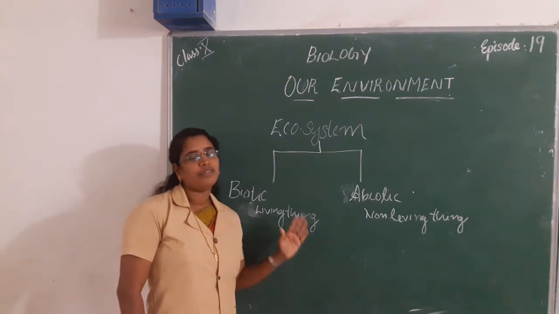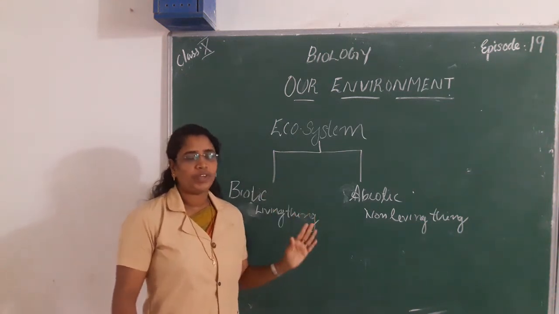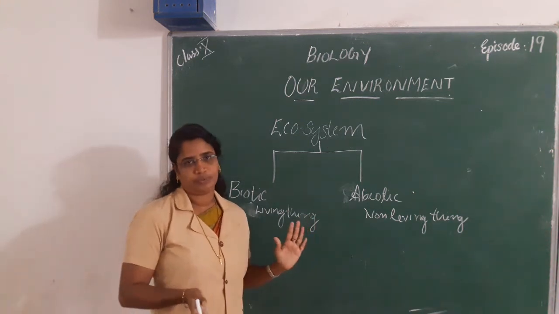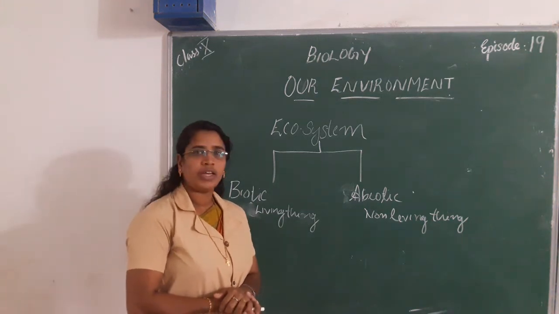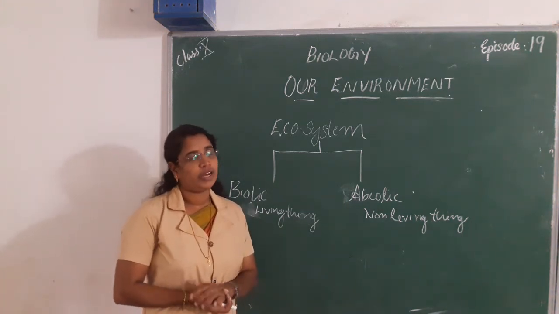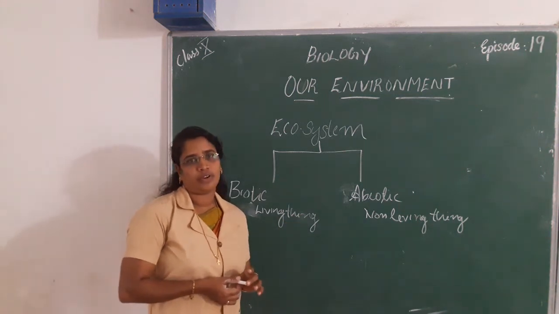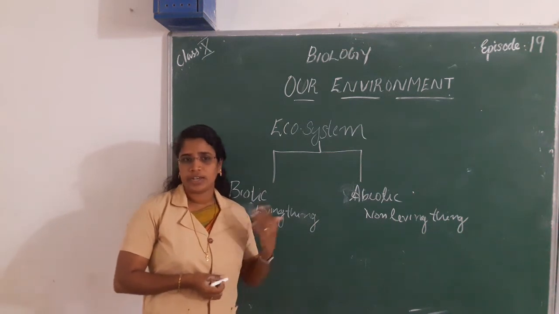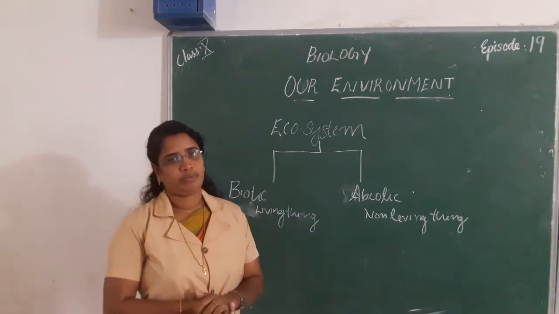All living organisms depend on abiotic components. So we can say a garden is an example of an ecosystem. Garden is an artificial ecosystem, but forest is a natural ecosystem. A garden is constructed by ourselves, a man-made ecosystem.